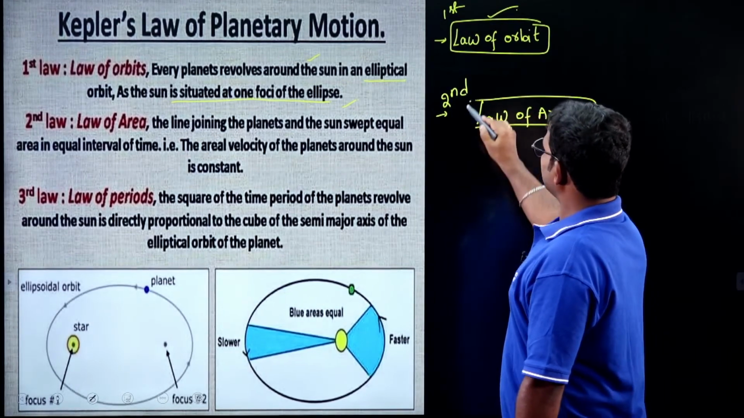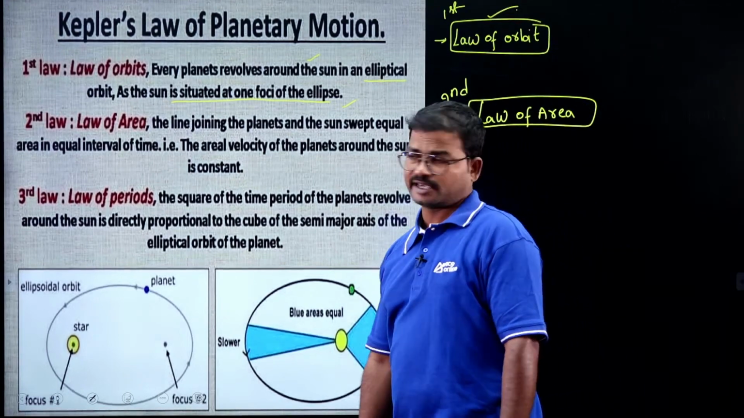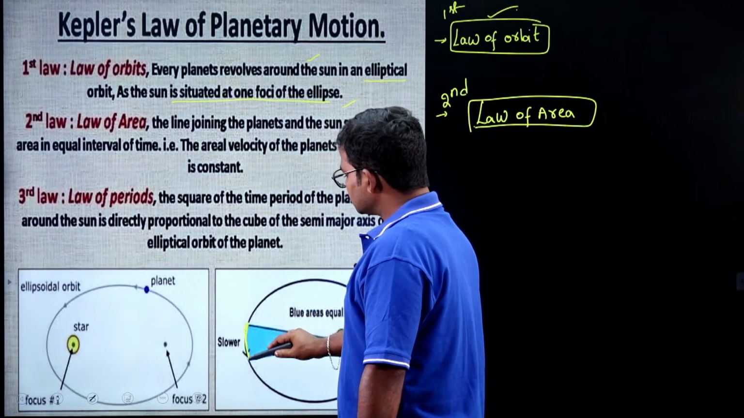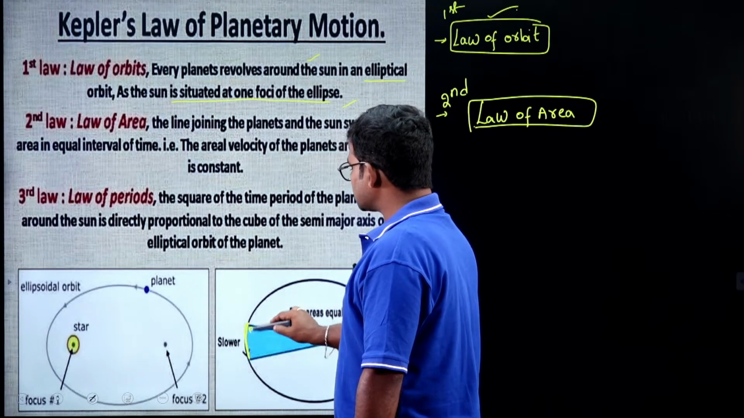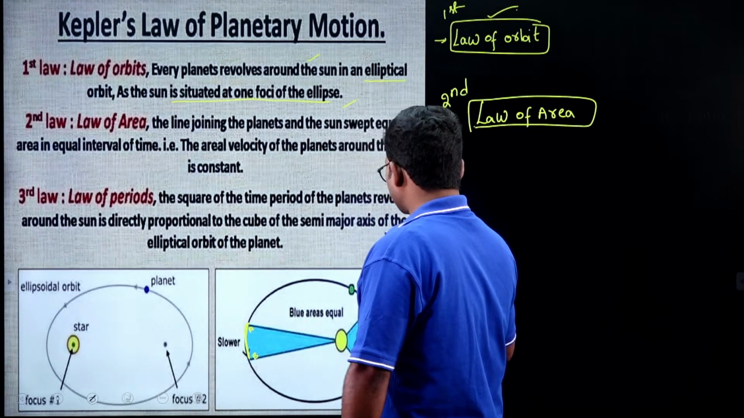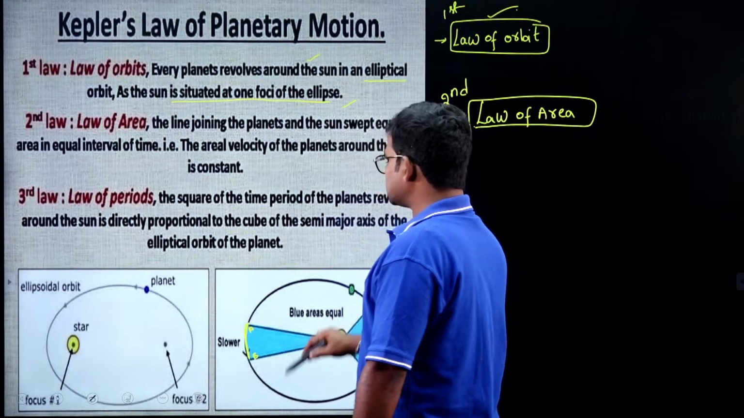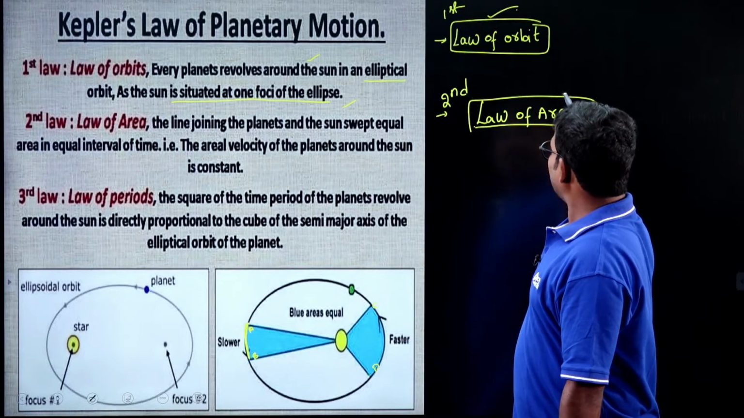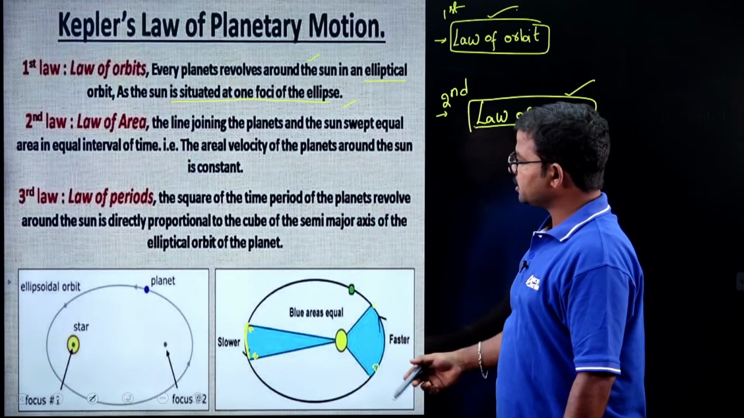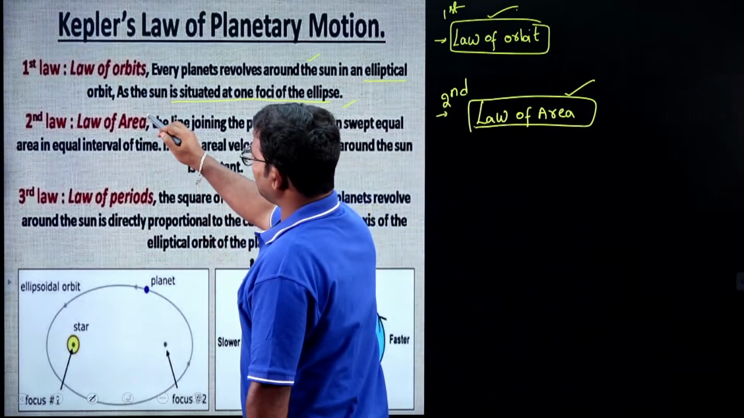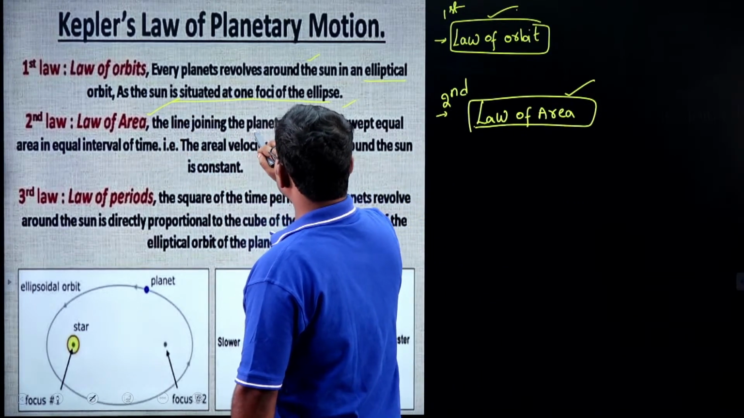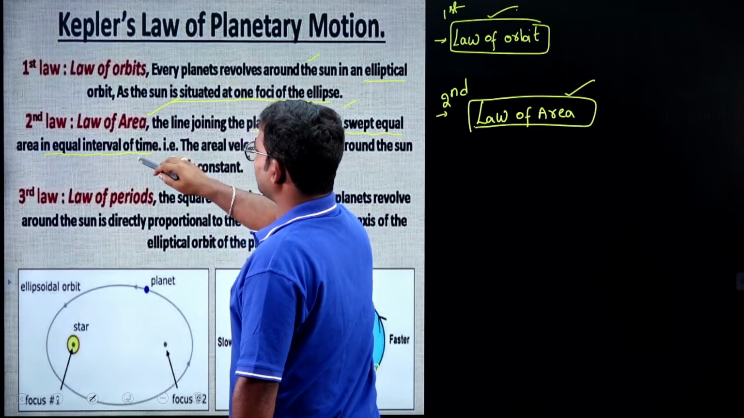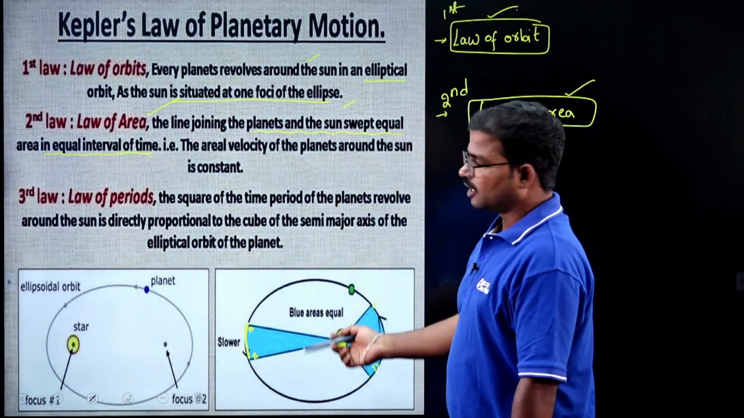What is the major postulate in the law of areas? Suppose you consider a planet, and these are 2 points, let's consider A and B, and here C and D. Here the distance is the same. To cover the same distance of the orbit, it takes the same time. That is the law of areas. To cover the same area, it takes the same time. The planet and the sun sweep equal areas in equal intervals of time.